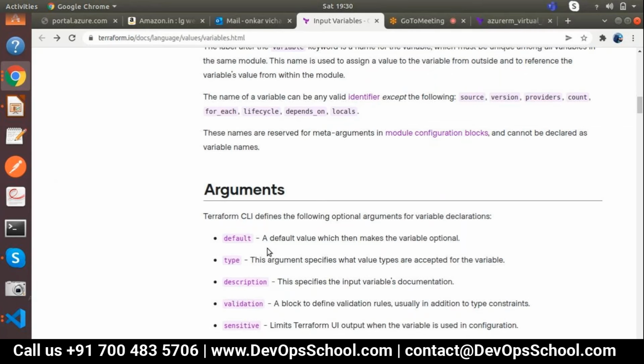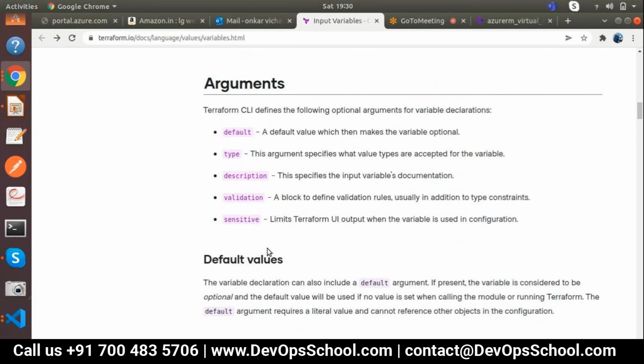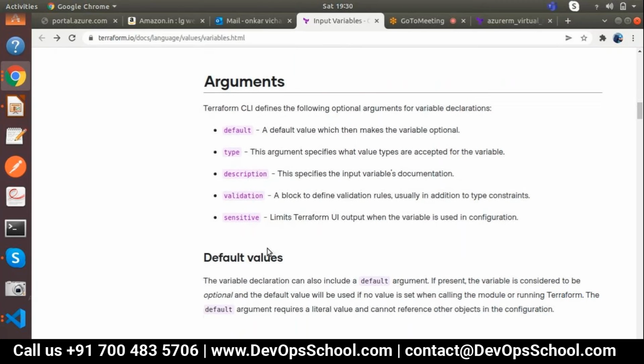At the creation time, if an unknown user is creating something, that specific sensitive information is easily visible on the screen, on the CLI screen, whenever it deploys. To reduce that critical sensitive information exposure, at that time we will use this sensitive parameter, or I can say argument. So this is the main intention.